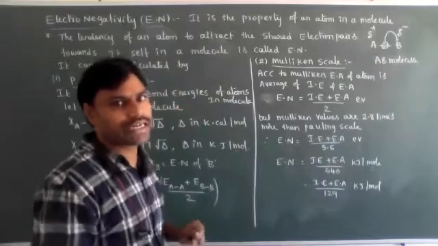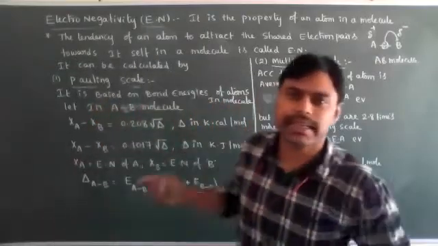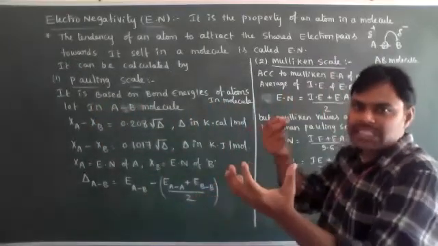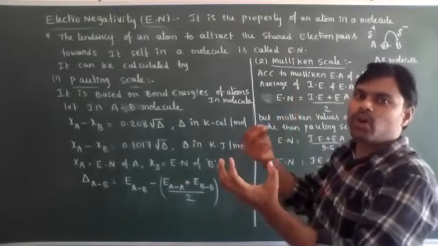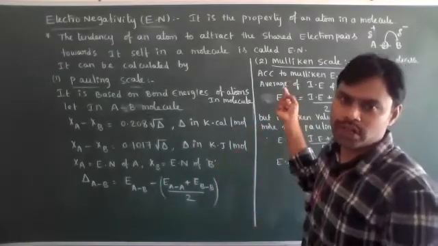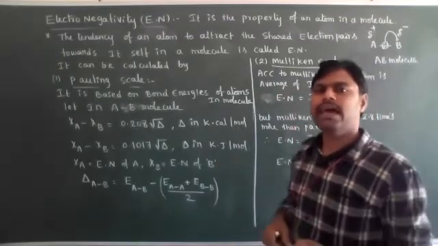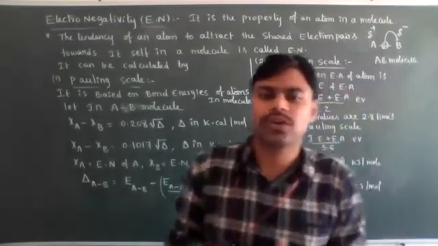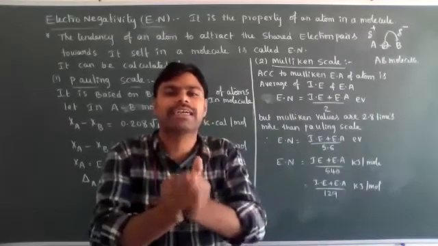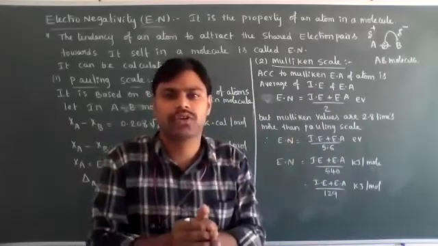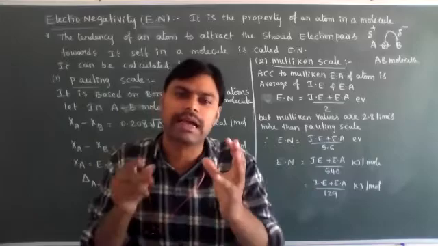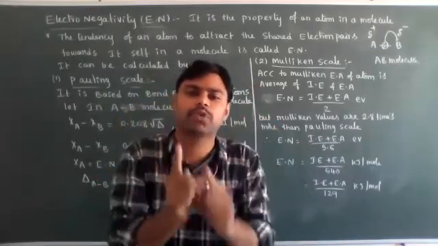That's why the definition of electronegativity is: the tendency of an atom to attract the shared electron pairs towards itself in a molecule is known as electronegativity. Therefore, electronegativity is a relative property. It has no units. It is a comparison only, between two atoms.